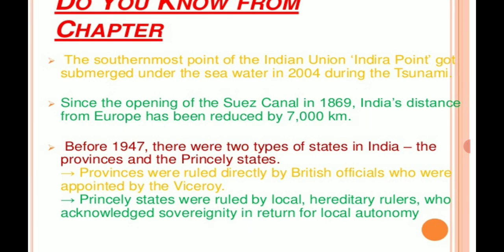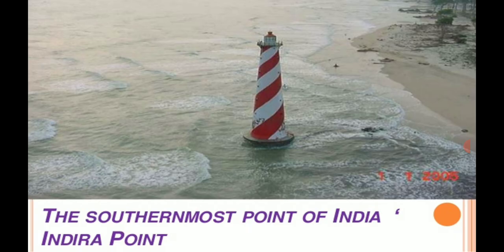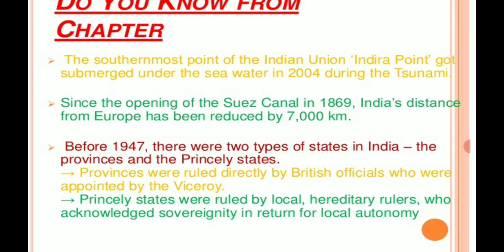Now let us understand some of the important points in the chapter which we should know. The first one is the southernmost point of the Indian Union. We call it Indira Point, and it got submerged under the sea water in the year 2004 during the tsunami. Here is the picture of the southernmost point of India. We call it Indira Point.